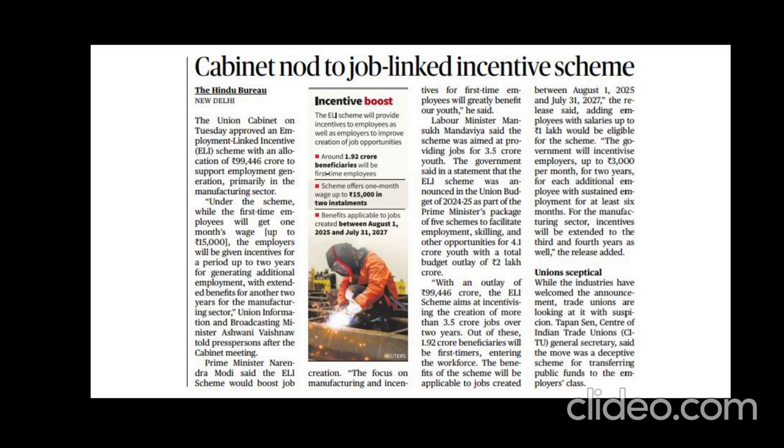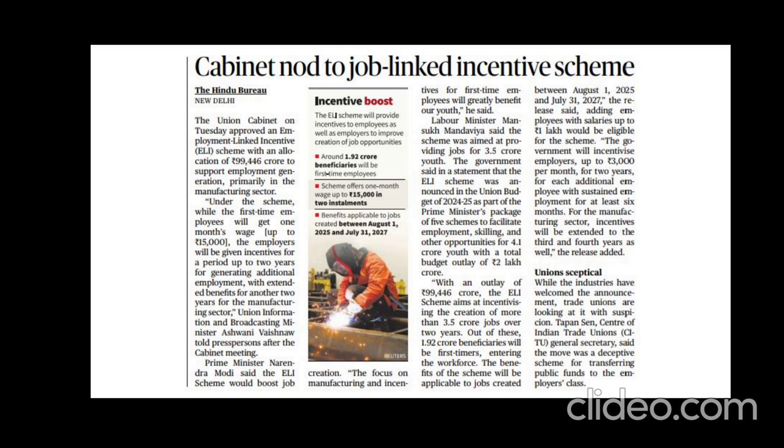Next, the government can provide incentives to create employment opportunities, right? That is the reason why this article is in the news. Here, the government came up with a scheme called ELI, that is Employment Linked Incentive, to boost employment in our country.